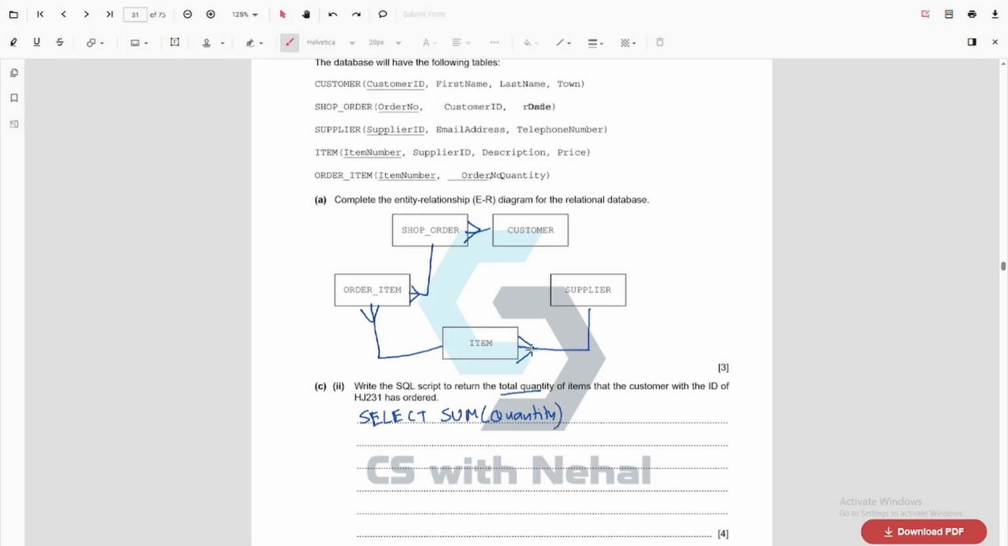Now we write the name of the table. Number of items, the customer with the ID of HJ231. So we need to use two tables here, right? We use the order item. Order item has the item number, and we use the table for customer. So I will use customer,